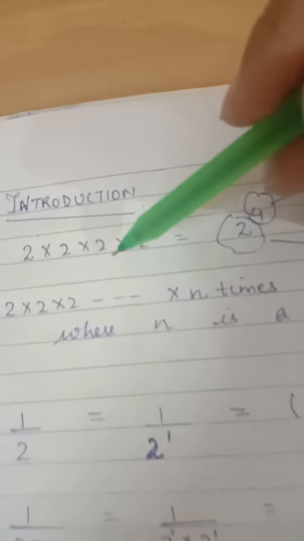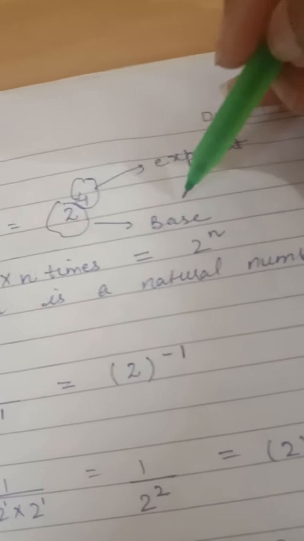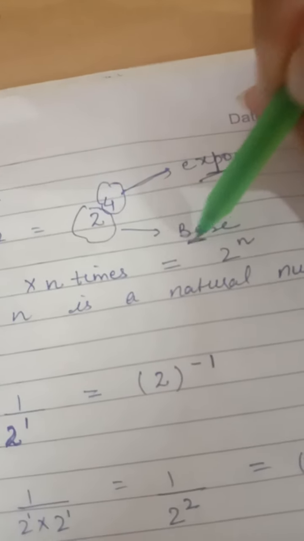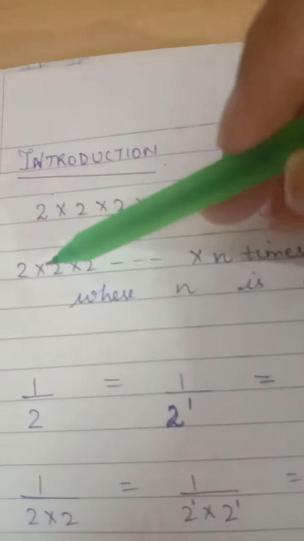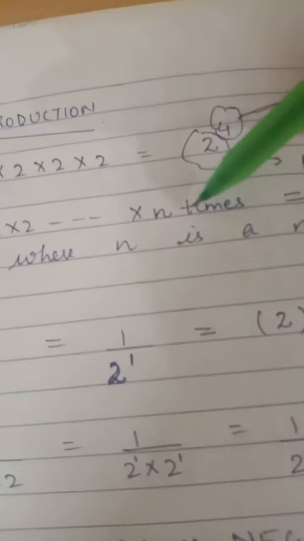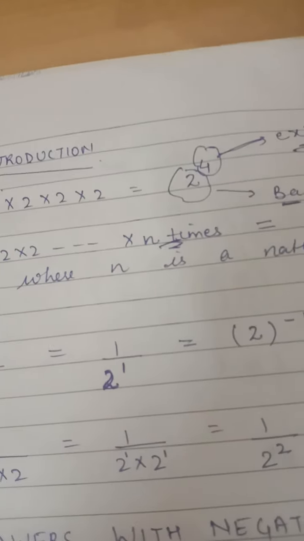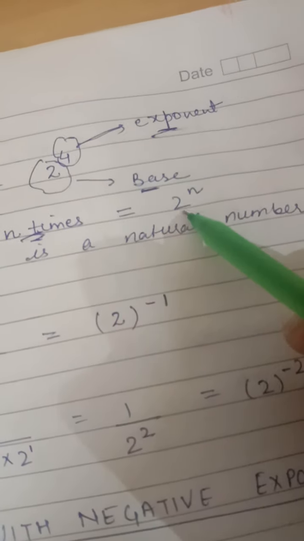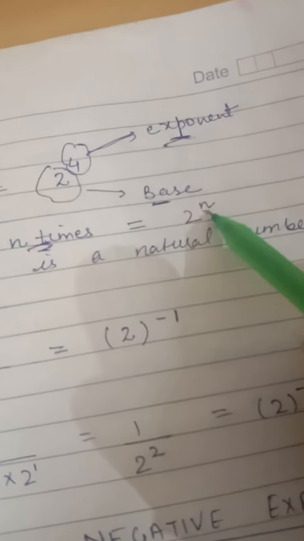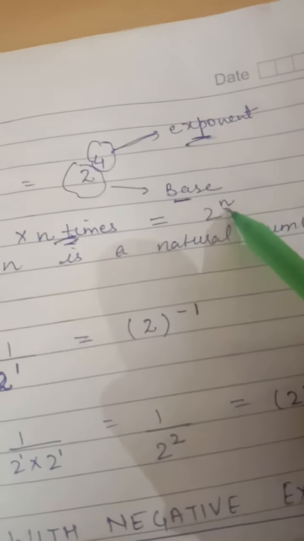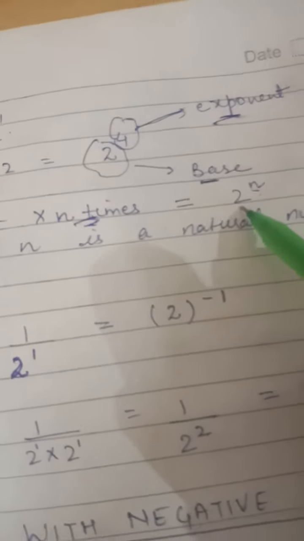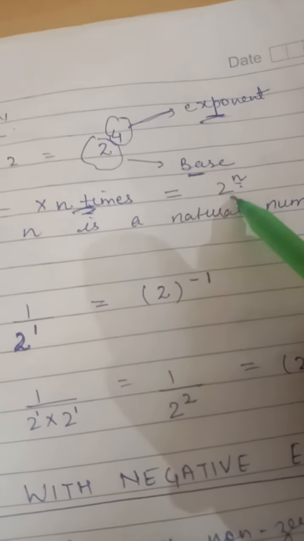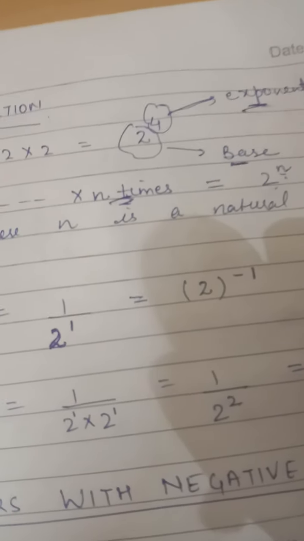Yes, so 2 raised to the power 4 is what? In this case, your 4 is your exponent and your 2 is your base. Similarly, if I write 2 into 2 into 2 n times, अगर मैंने उसी एक्सप्रेशन को n times मल्टीप्लाई कर दिया, then what can I write? I will write 2 raised to the power n. Similarly, my n is the exponent, which tells me how many times you have to multiply your number: n times, and 2 is my base, 2 is my number, and that n is a natural number.